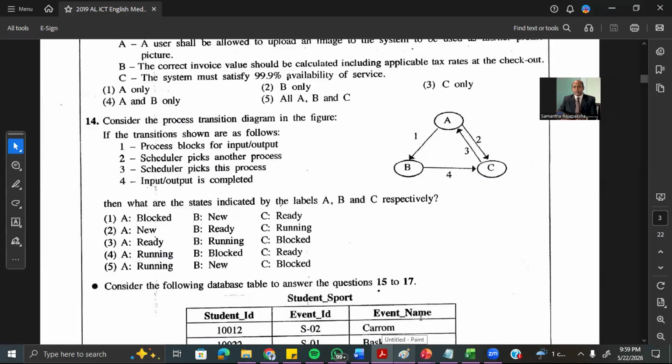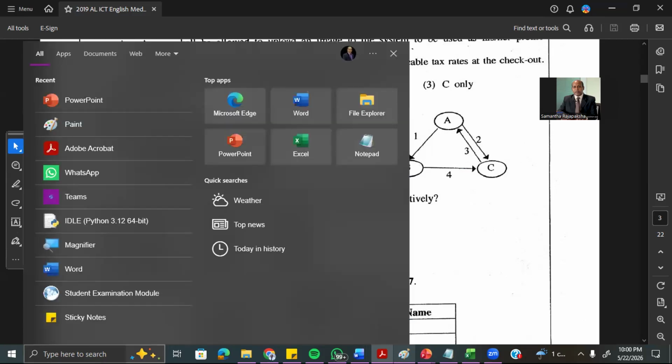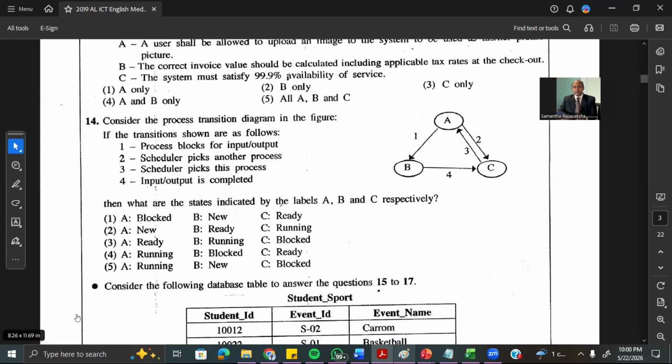Then you can see here we have the two things actually, the second one and the third one. That should be basically because of the process electrical execution, and again an interrupt has occurred. So then you can see initially it should be in state D, the start one actually. So we are asking what are the A, B, C states. How do you find the states for A, B, C?